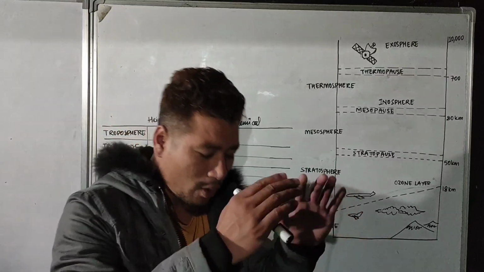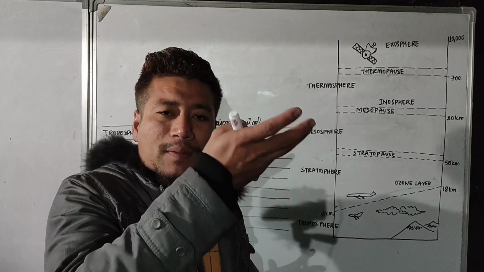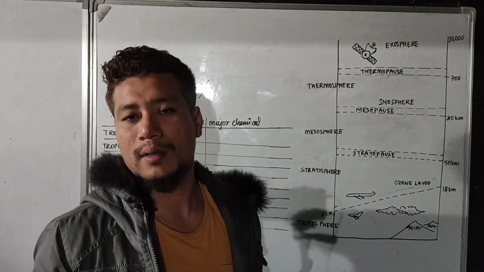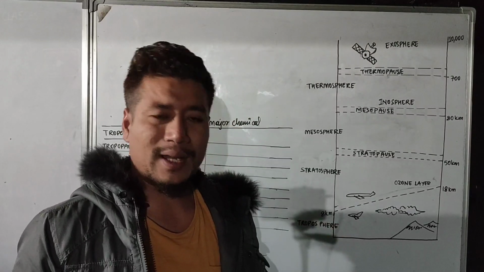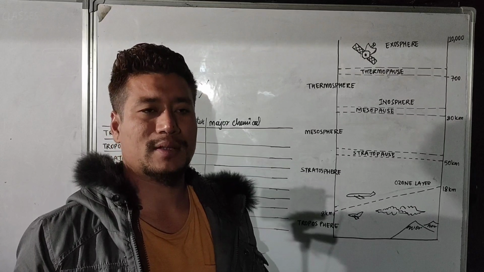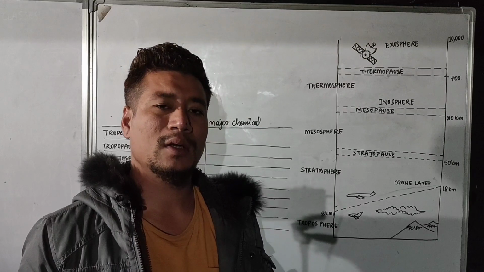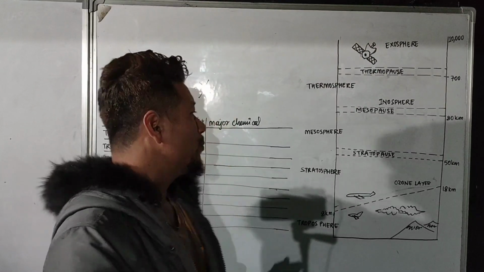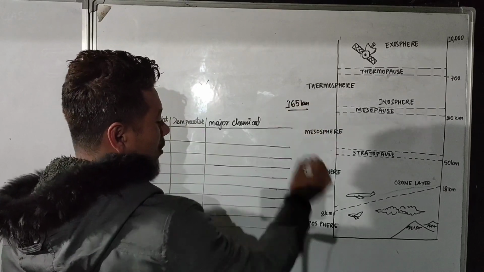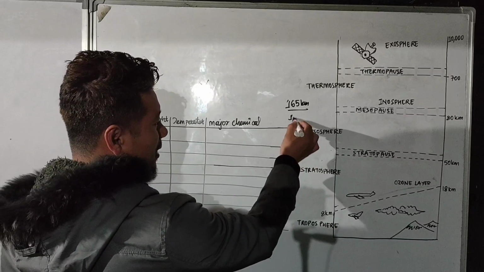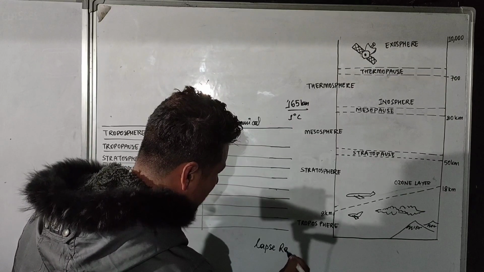In the troposphere, the closer you go towards sea level, the warmer it will be. The more you go up above, the colder you will feel. I mean to say, in the lower layer of the troposphere, the density of gas will be very high, and it leads to warmer temperature. But the more you move above, for every 160 meters above sea level there is a fall of 1 degree Celsius, and that is known as the lapse rate.